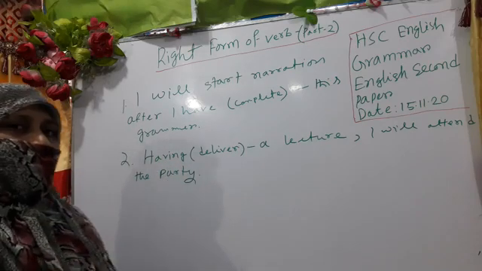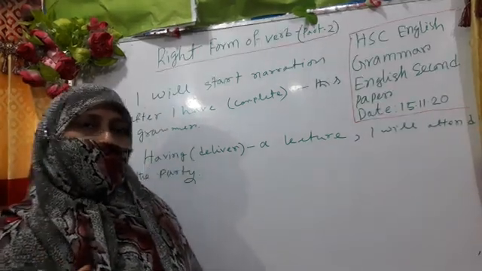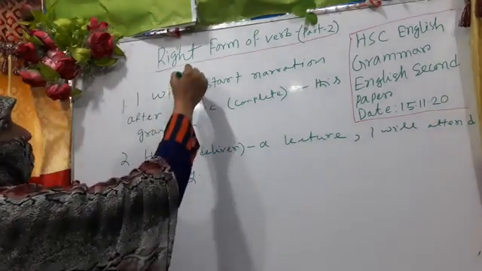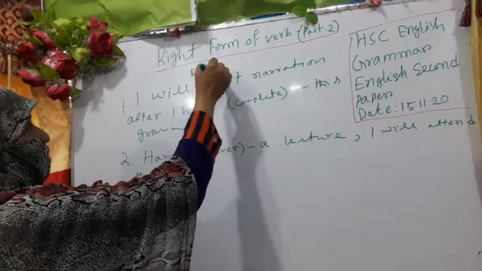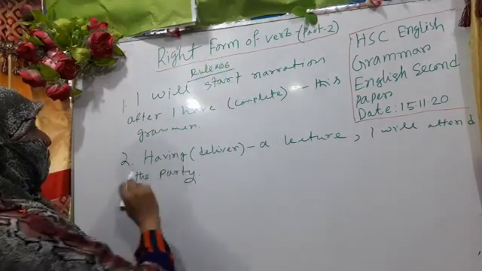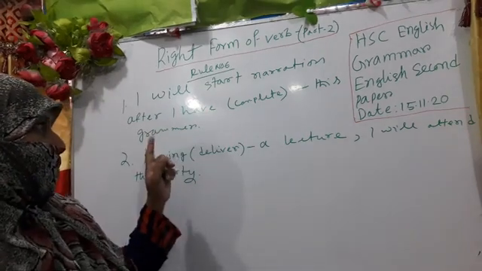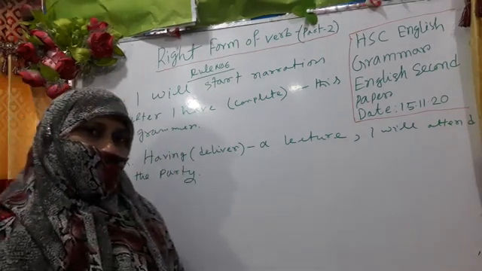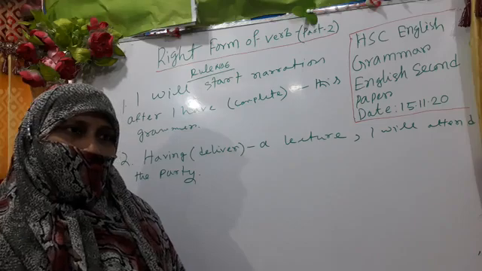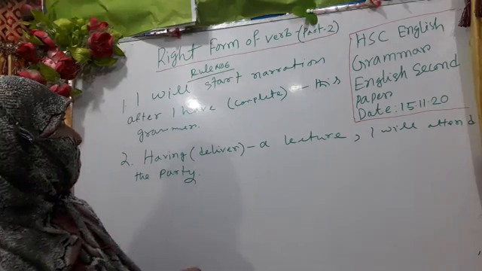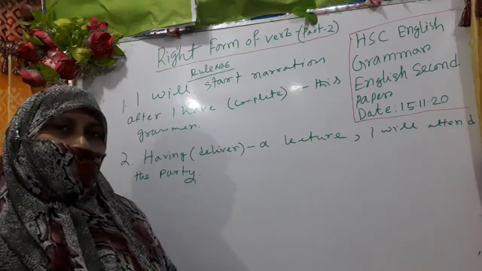From my previous class, you know that this is rule number 6. According to this rule, having delivered, you are seeing the sentences. Can you complete them? If you know it, please give the solution in the comment box.